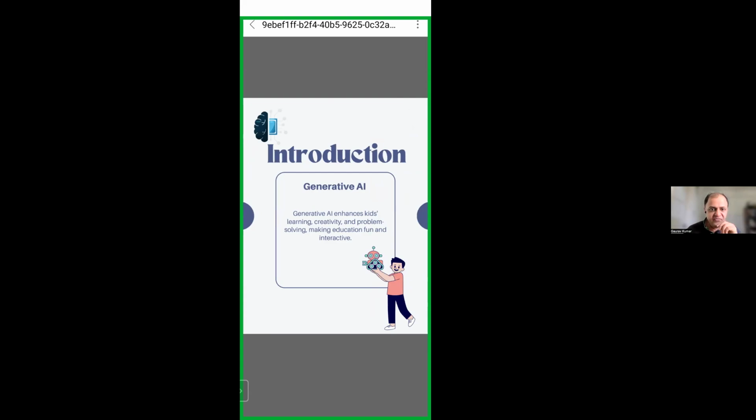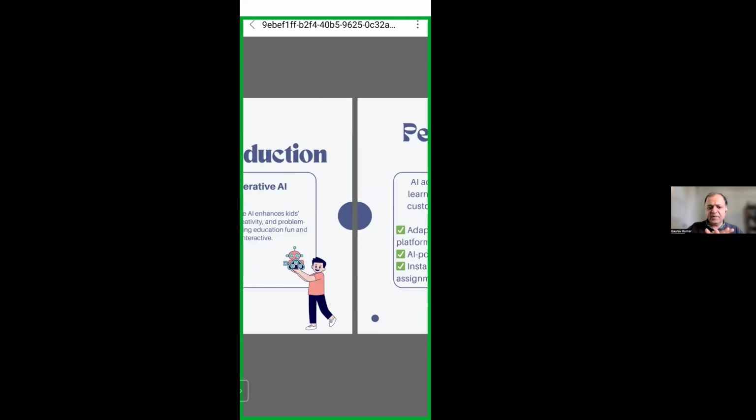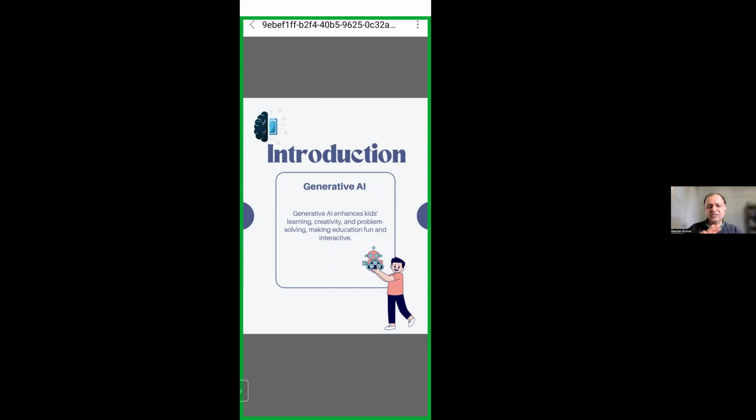Great. I'll give feedback also. Just increase the font size of this paragraph: Generative AI enhances kids' learning, creativity, and problem solving. Increase the font size, and this is very good creativity. Illustrations you have added, headline you have kept simple. You have also added a beautiful illustration of Gen AI, the kid carrying a robot. You have kept it super simple, which I love, the simple KISS model, which even our Charan and Likita had followed. Very good over there. Go on, please.